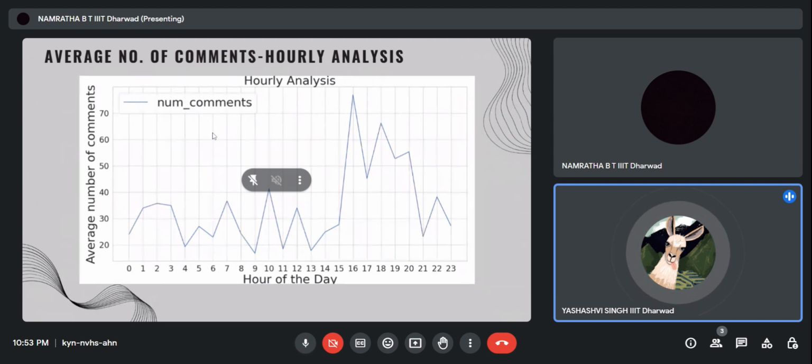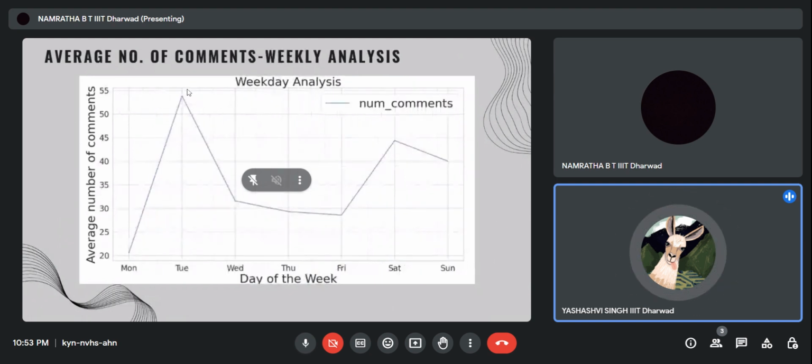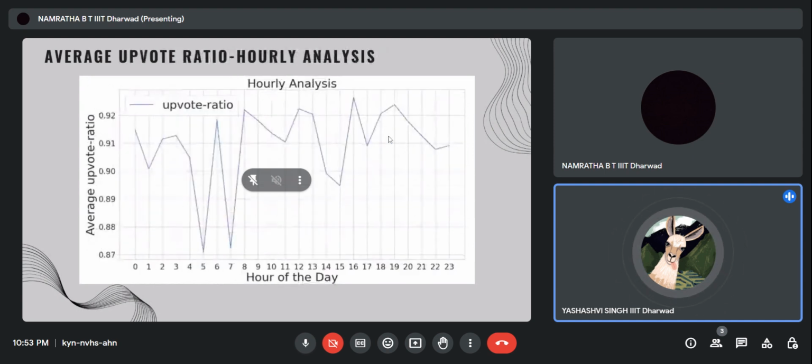For the weekly analysis of the average number of comments, there is a similar pattern: on Tuesday we observe a peak as well as on Saturday, whereas there is a dip from Wednesday to Friday. This supports the conclusion that we have made, that there is a weekly peak in how many memes are shared, on Tuesday and Saturday and in the evening hours of the day. This is similar to what we have seen earlier.